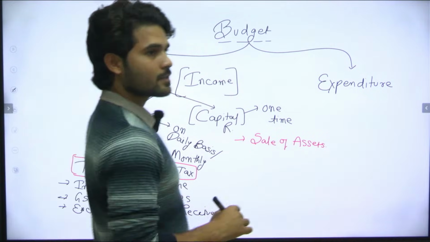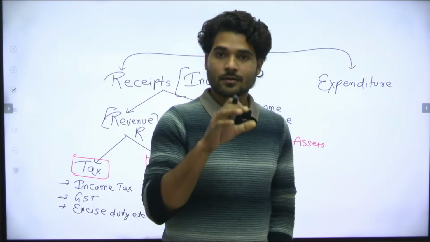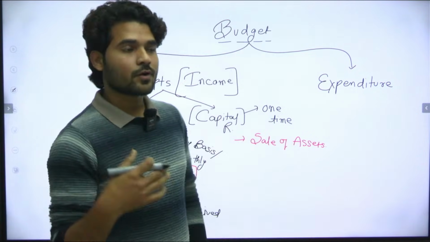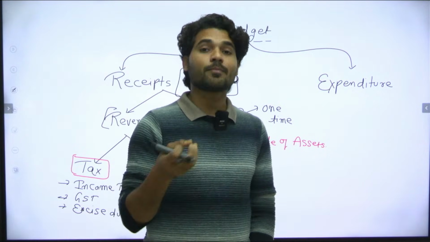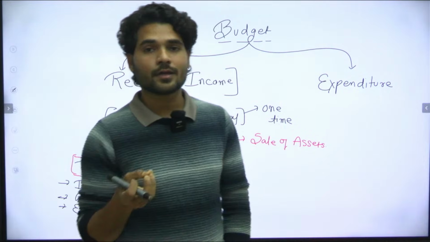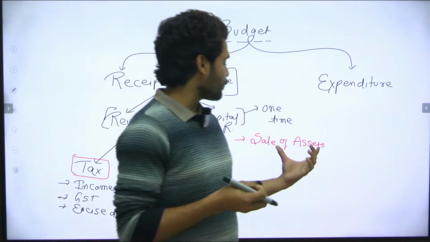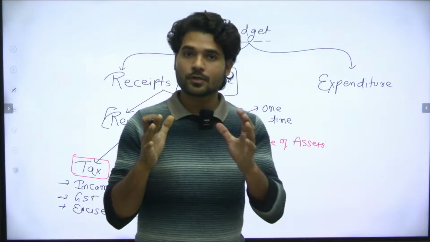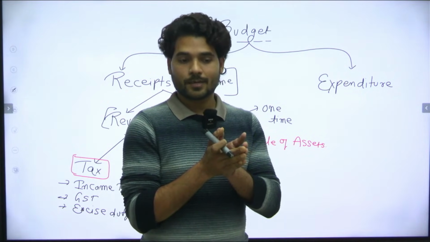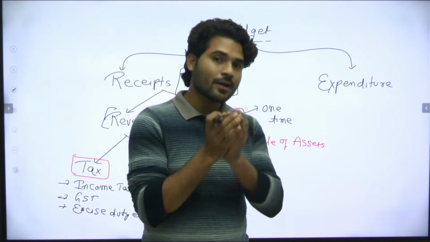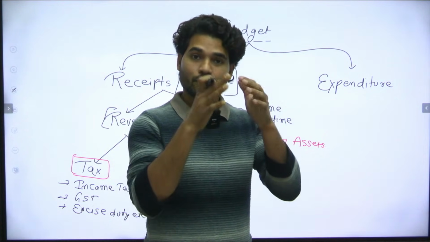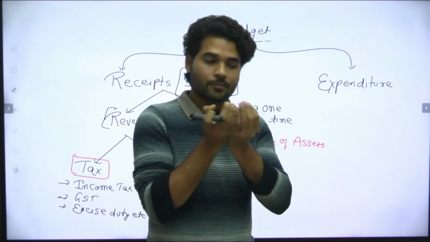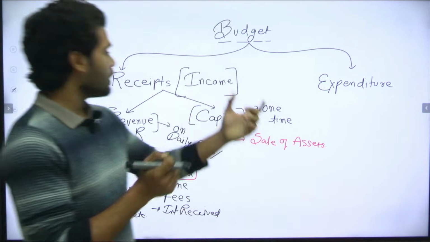If the government sells its assets, what are the assets? Like we can say the railway. If the government is planning to sell the railway, the government will get a lump sum amount from that railway. But in future, the government will not get any amount from the railway. It means that is a one-time payment received by the government as income.